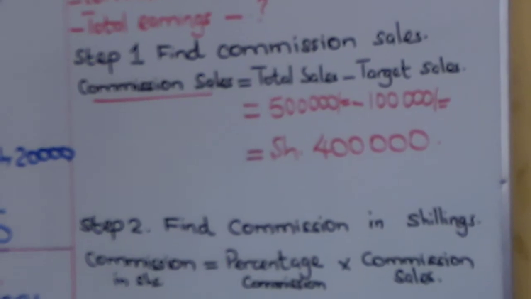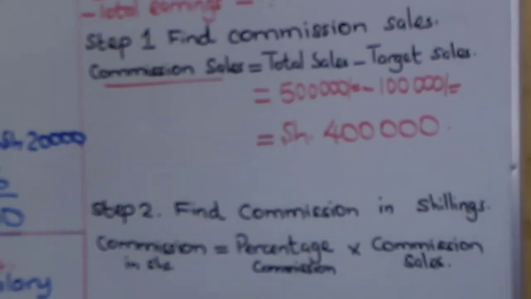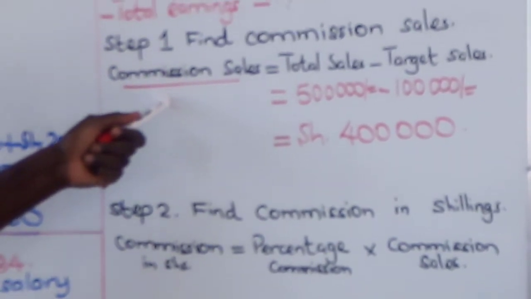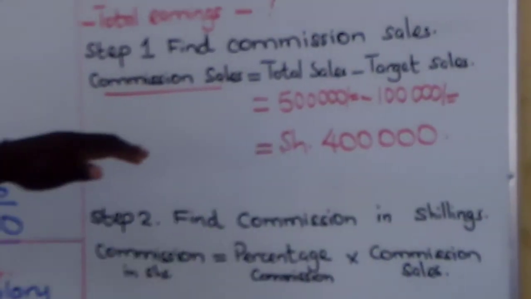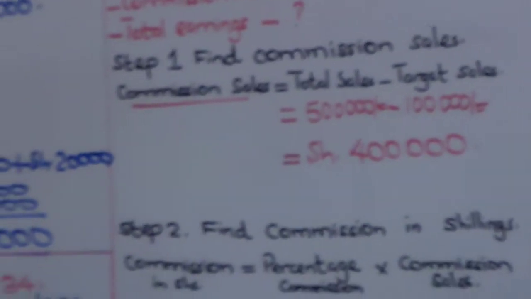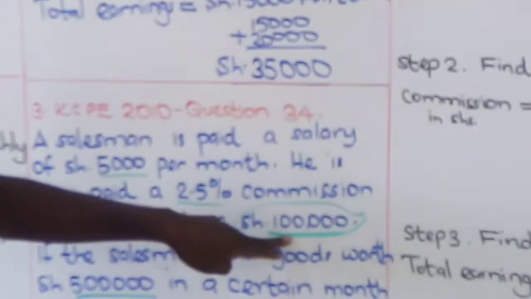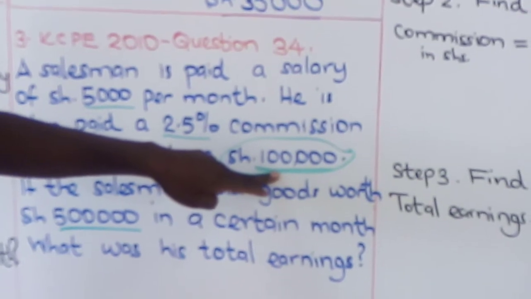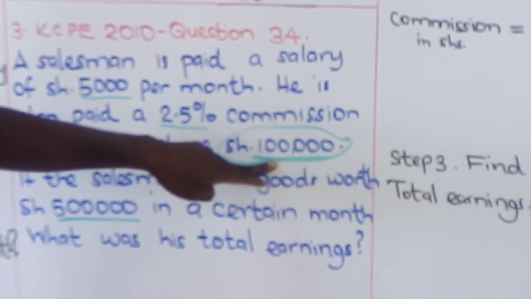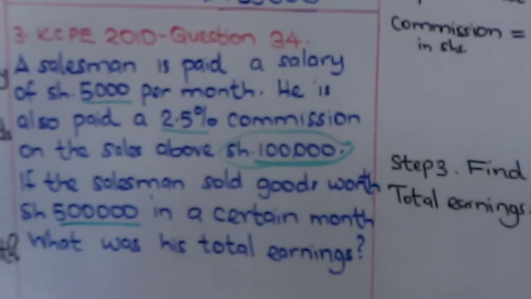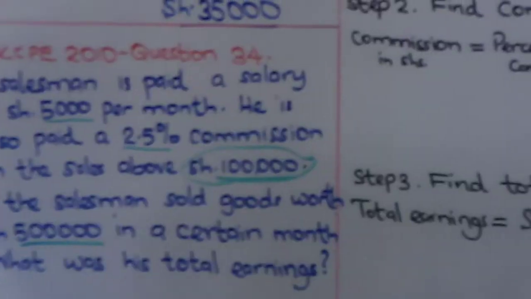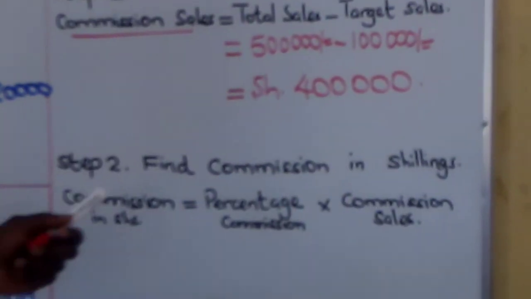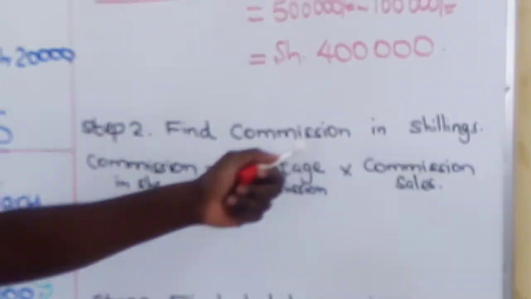Now, why is it called commission sales? Because it's from these commission sales we will calculate the commission. In this case, where we are given sales above, we calculate commission from the commission sales, the difference between total sales and target sales. So it's from there we'll calculate the commission. Now, find the commission in shillings.